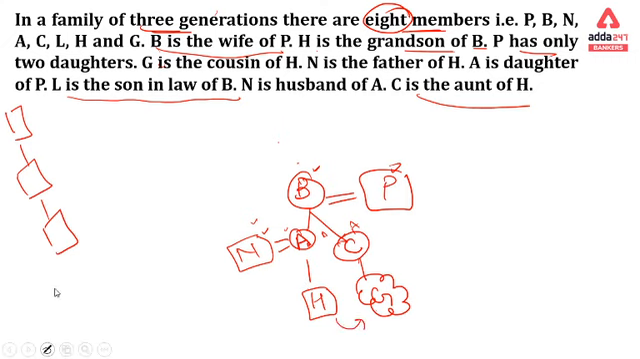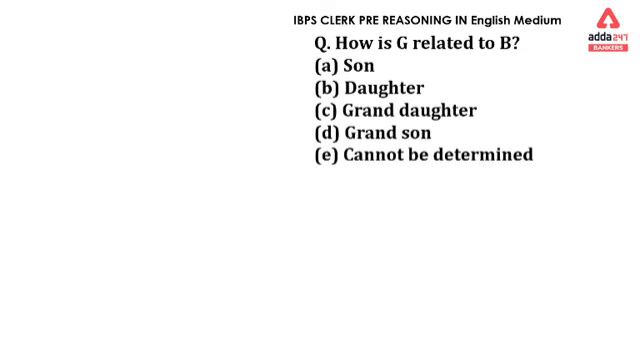I may highlight this line by the highlighter. G is the only cousin of H. It is only mentioned here. Okay, so cousin, it may be a brother, maybe a sister. We are not confirmed. I hope you all are making the diagram the same as I am.